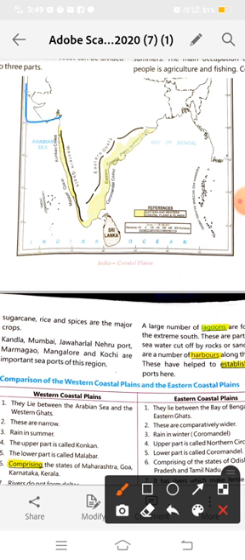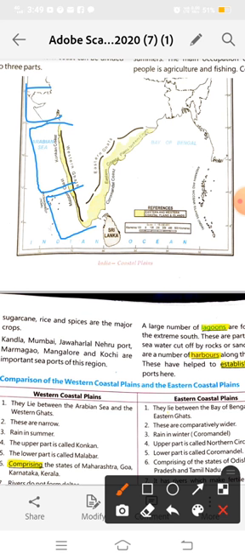The north part is known as the Gujarat coast, the Konkan coast up to Goa, and from Goa to Kanyakumari is known as the Malabar coast. So we have three parts in the western coastal plain.